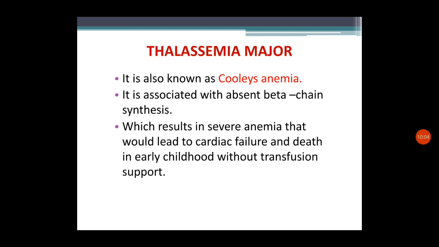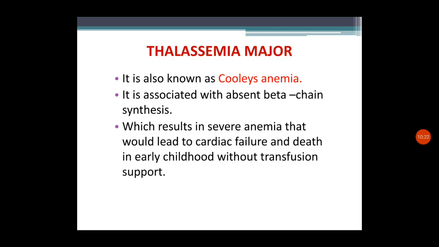Here the problem is, in the previous forms we saw there is production of abnormal globin chain and normal globin chain. So there will be normal hemoglobin and abnormal hemoglobin. That's the reason why the manifestations were minimal.